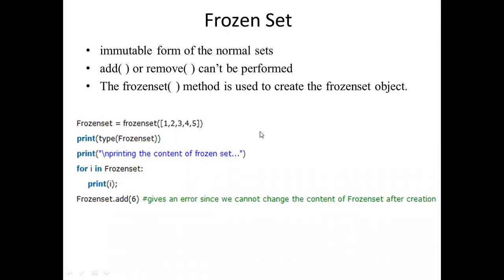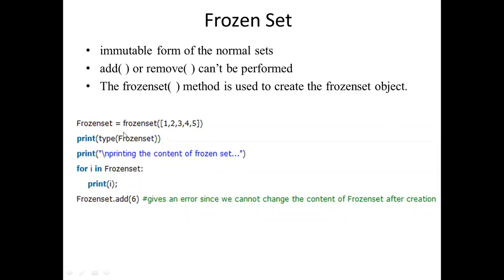Look at this. I am using the method called frozenset, and for this I am passing some numbers. Previously you asked whether sets can be created for numbers or not. You can create them with numbers also, right? Here you are creating by using the set method, not the frozenset. Frozenset means you cannot perform the add operation.